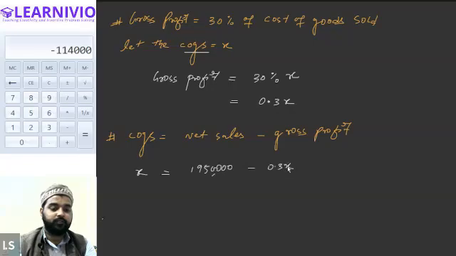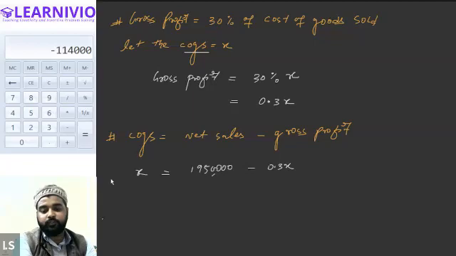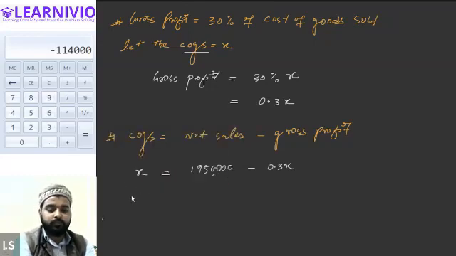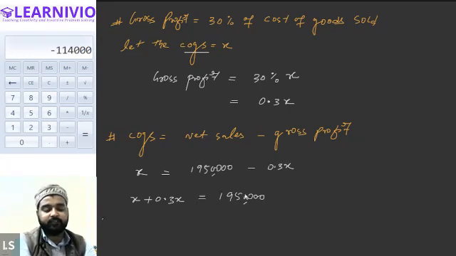0.3x. Correct. Now take the similar values on the same side. So take the x values on the same side. So we can write it as x plus 0.3x equals 19,50,000. Can I write it this way? Yes or no? Yes, sir.